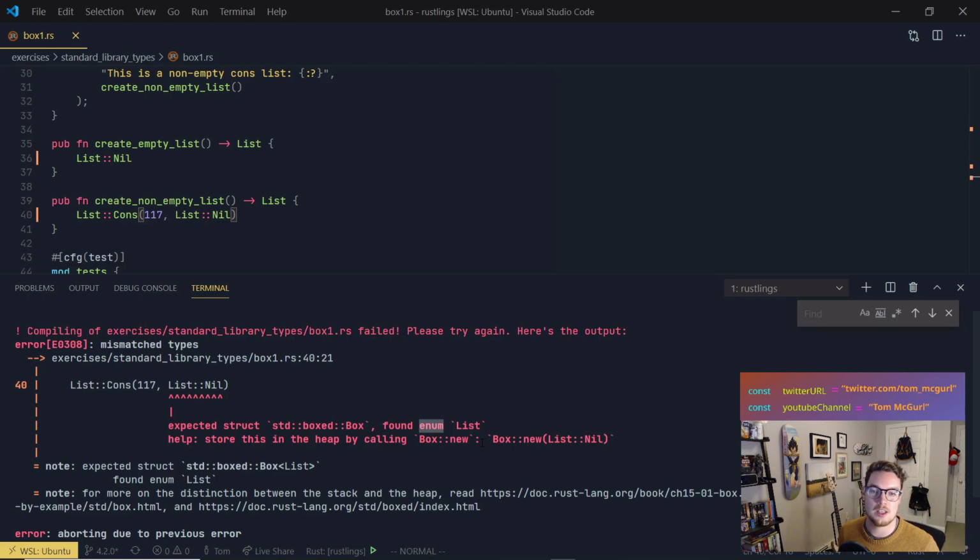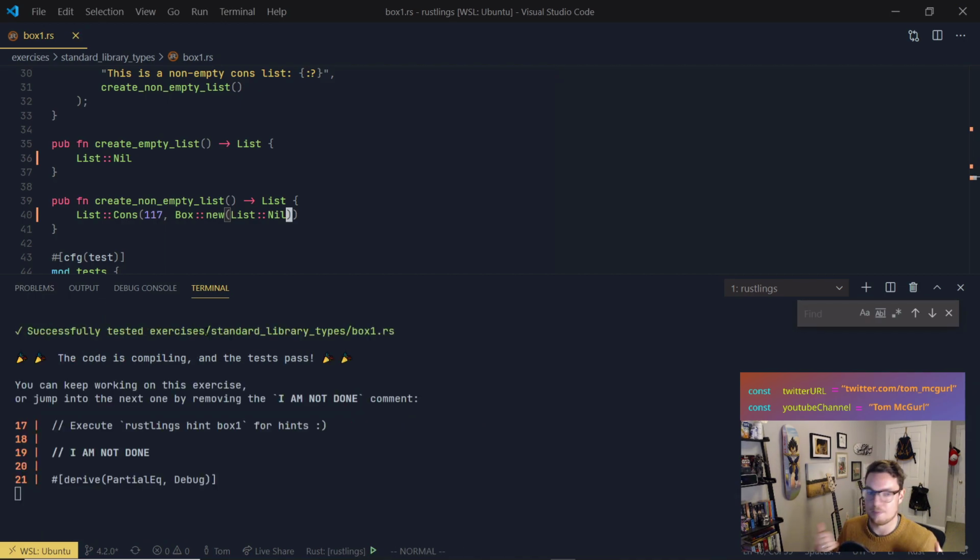And that's just to say that when the compiler throws an error, you're not doing something wrong. In fact, you're doing something right. Sometimes you can leverage the compiler to give you information and give you answers when you get stuck. And this is a perfect example. So let's try doing that. Let's do Box::new(List::Nil). And there we go. It compiled.